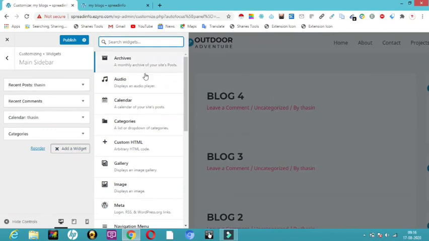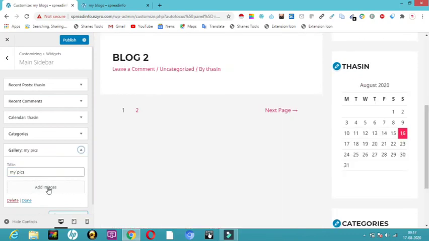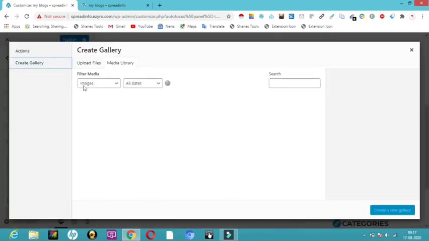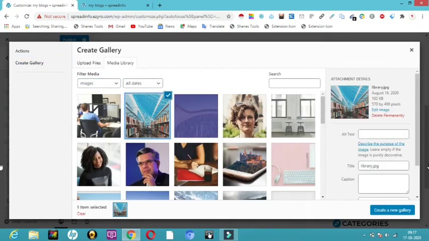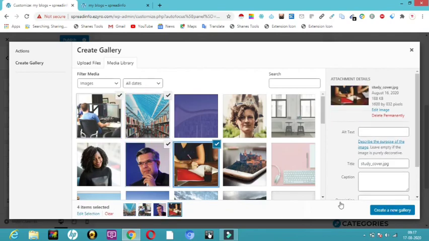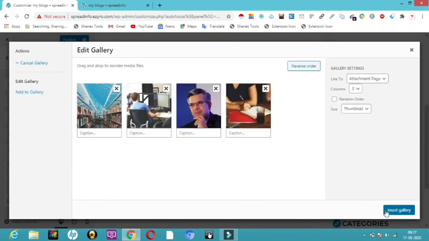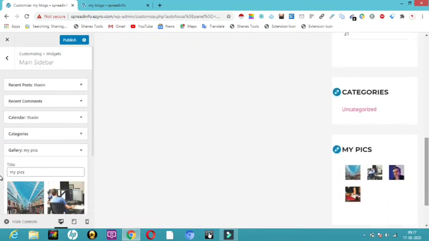If you want to add a few more widgets to this area, I click on add a widget, and here you can see I have a gallery. I can add the gallery here and give a title as my pics. It is asking me to add an image, so let me add some images. I have to create a gallery for that. I'll select a few pictures, create a new gallery, and click on insert gallery. So my gallery will also be displayed over here. Here you can see my pics and my gallery is shown.